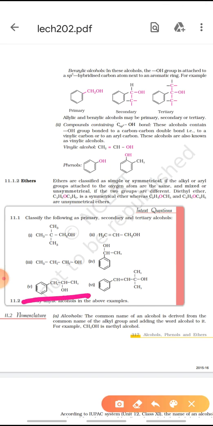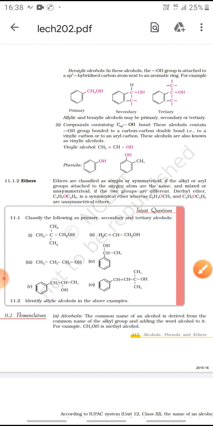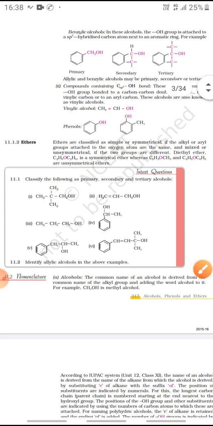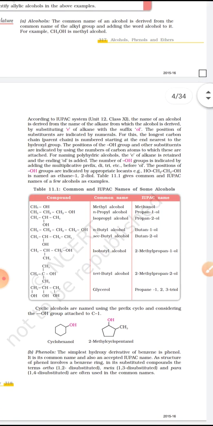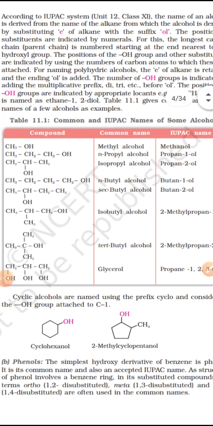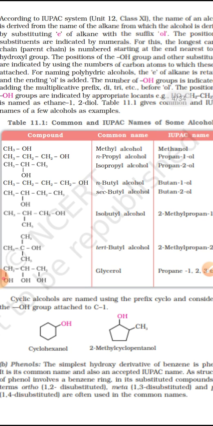This one will also be secondary, and this one will be tertiary allylic alcohol. Identify allylic alcohols in the above example. You all can identify. Now coming to the nomenclature. Now children, we have done the nomenclature of these alcohols in previous classes also.